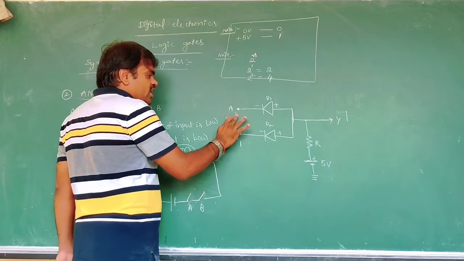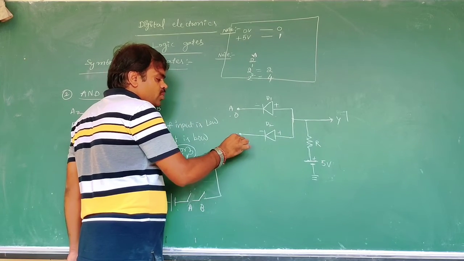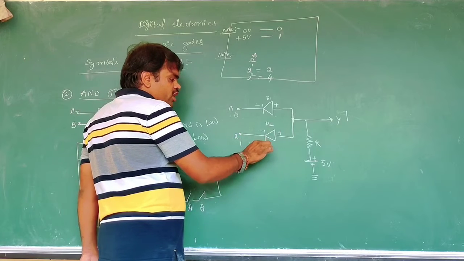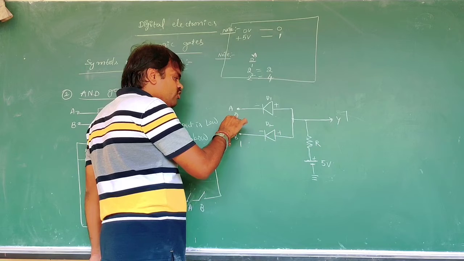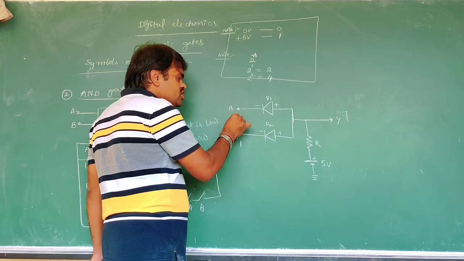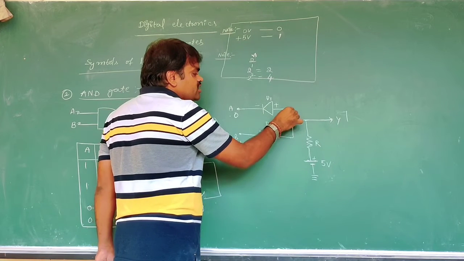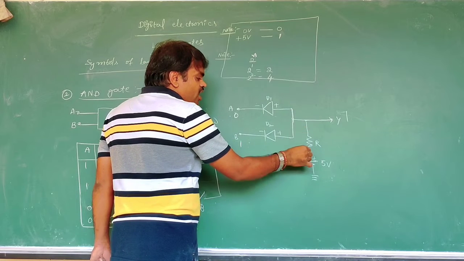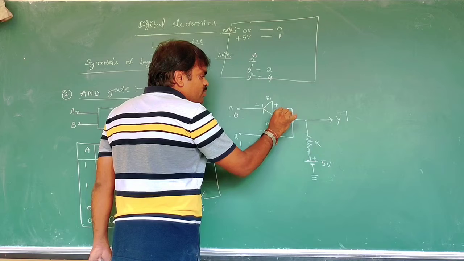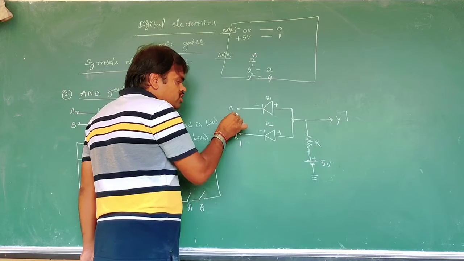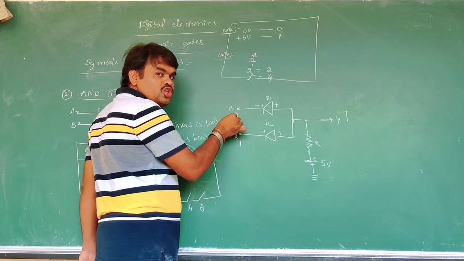Now, A is 0, B is 1. The D2 diode is reverse biased, so the current does not flow through it. The current flows through the other diode, but the 5 volts is dropped across it, so only it will conduct. But how much potential can we apply? 0.